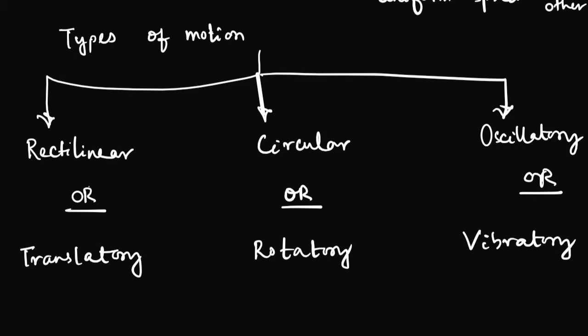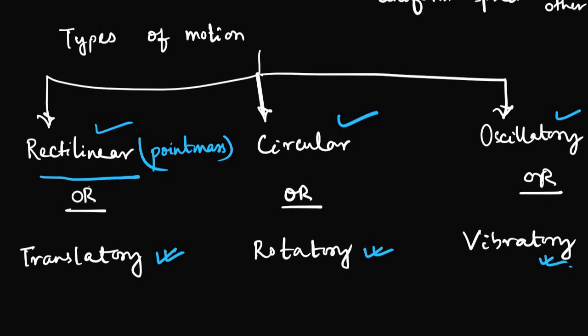You must be knowing, rectilinear means it is a motion in which the body must be a point mass. This has to be emphasized here. Okay, all are point mass in rectilinear, circular and oscillatory. Now if it is not a point mass, then it will be translatory or rotatory or vibratory. So what's the difference? What's the big deal about this point mass? I'll let you know after I finish explaining these all. Okay, now what is rectilinear? That means the point mass body is moving along a straight line like this. Okay, along a straight line.